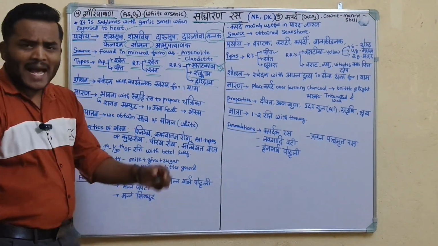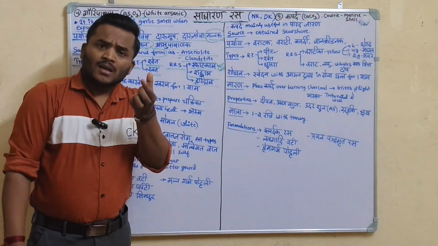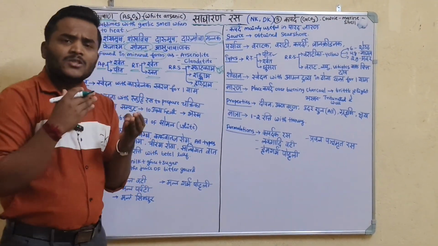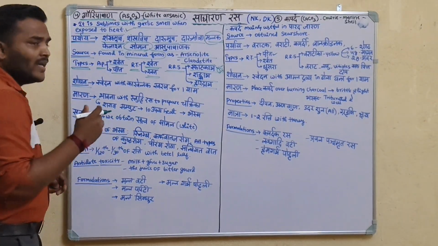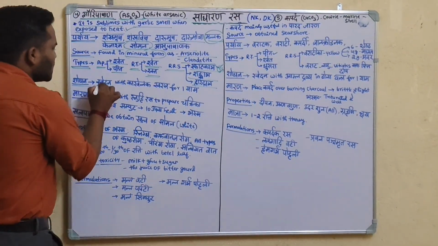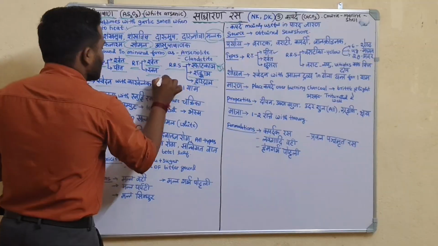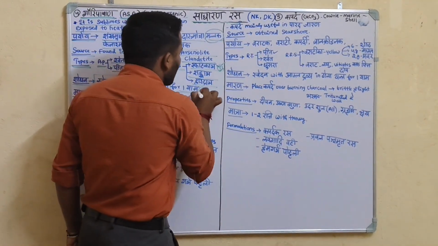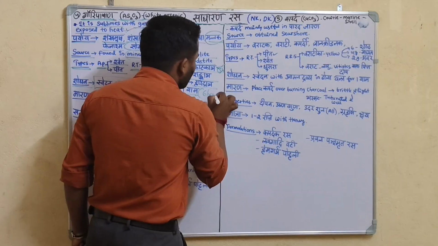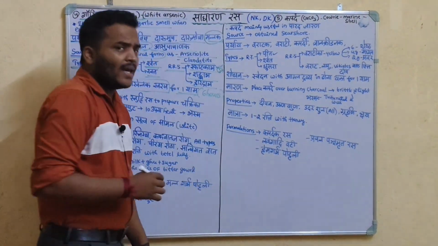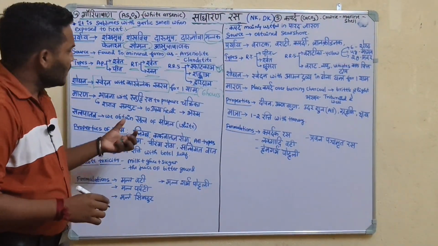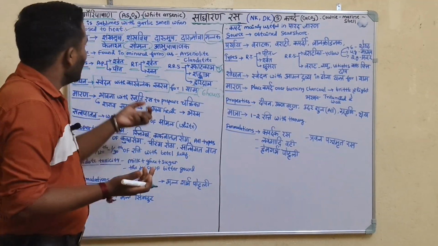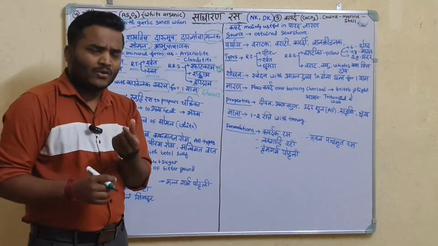Shodhana of Gauri Pashana. As I said, all arsenic compounds are toxic in nature. That's why we have to do the Shodhana very strictly. Svedana with Karavellaka Swarasa for 1 yama. 1 yama means 6 hours. Svedana has to be done with the Karavellaka Swarasa in Dola Yantra. Then Gauri Pashana becomes purified.